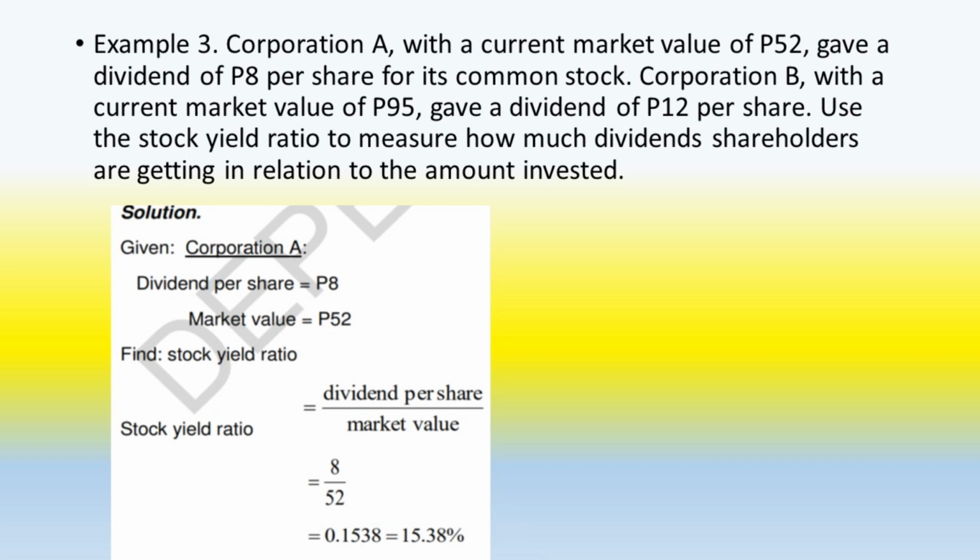Solution: given Corporation A dividend per share that is 8 pesos and the market value is 52 pesos. Let's find the stock yield ratio, which is equal to dividend per share divided by the market value. The stock yield ratio is 8 divided by 52, which is equal to 0.1538, which is equal to 15.38%.